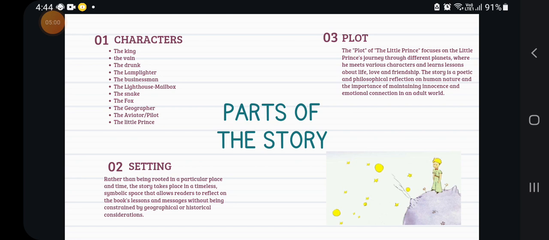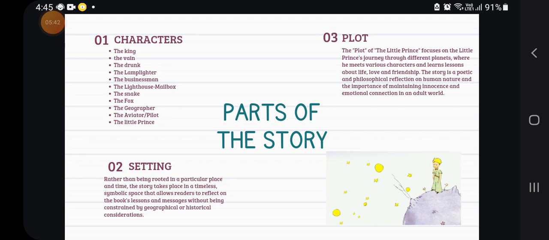In the setting, the time is non-specified. It doesn't specify the time, whether it is medieval or the future. It doesn't specify where it is, because in this book Saint-Exupéry doesn't want to refer to the time of that era, the 20th century, or something like this. He wants the reader to connect more directly to the theme of the book.